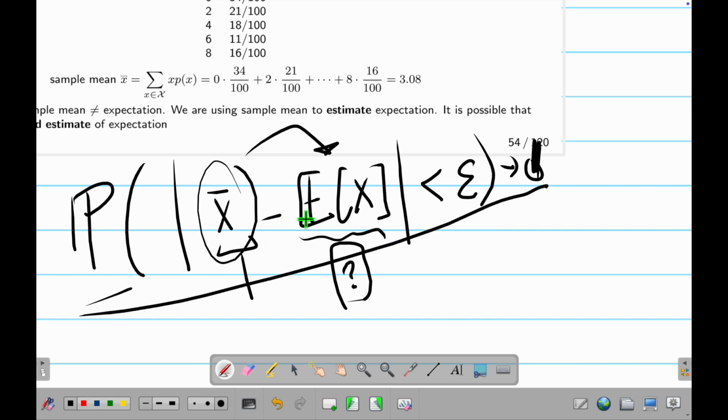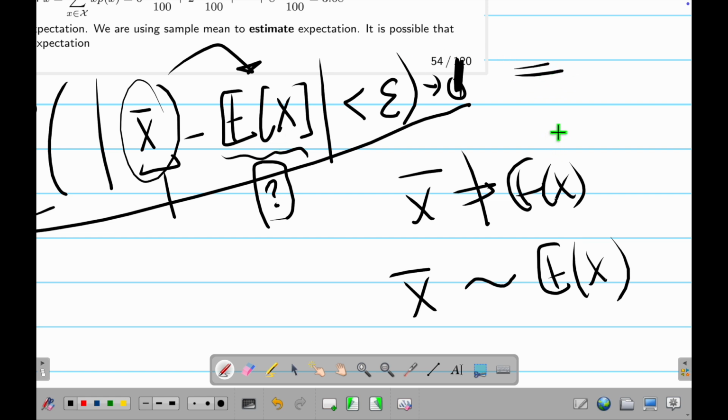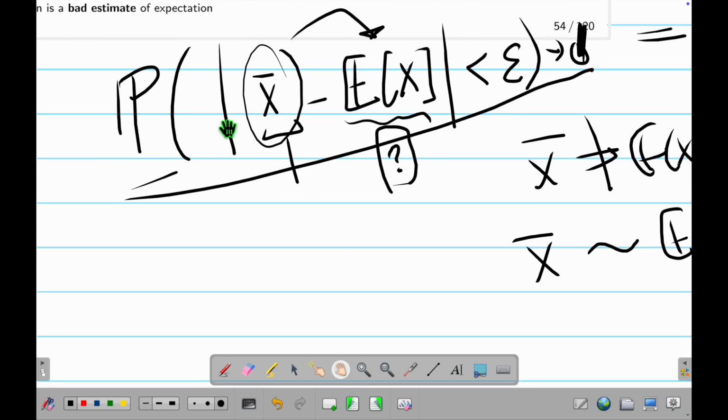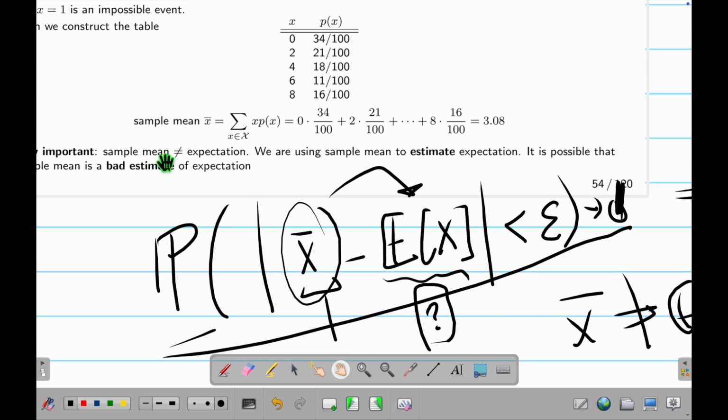What is this? It means the probability that my estimation is very close to the true number is very high. And because of this reason, this thing is not equal to this thing. In technical writing, we say this thing is approximately this thing. So this is the difference. Sometimes you may see that the Department of Mathematics and the Department of Statistics split, because mathematics writes an equal sign. They require absolute equality. Statistics says that we don't do this. The statistics equal means this: the probability that something is true is high. So these two are different things. That's why I said sample mean is not expectation.